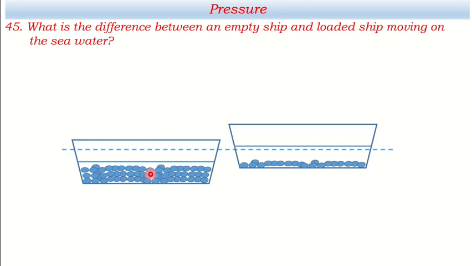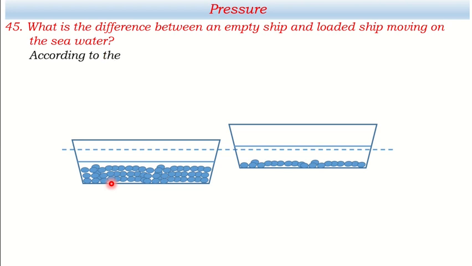The loaded ship emerges a little more, but the empty ship emerges less during floating. This is because the weight of the loaded ship is more, and every floating body displaces liquid equal to its own weight. So it has to emerge more to displace liquid equal to its own weight.